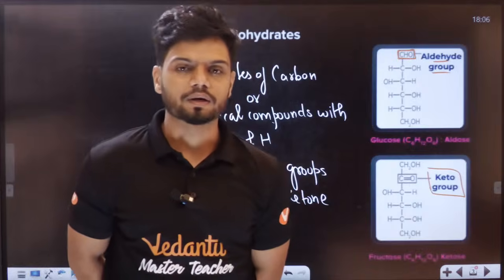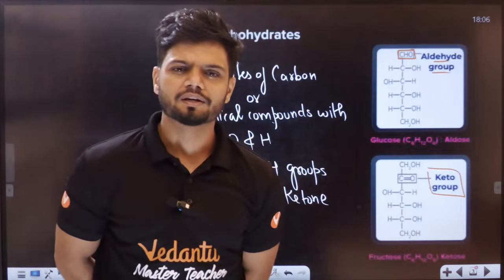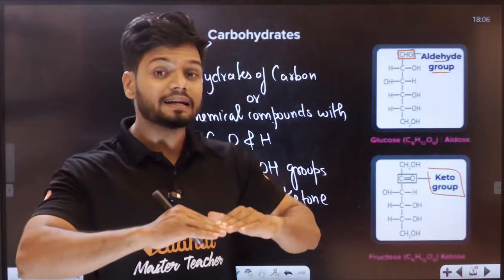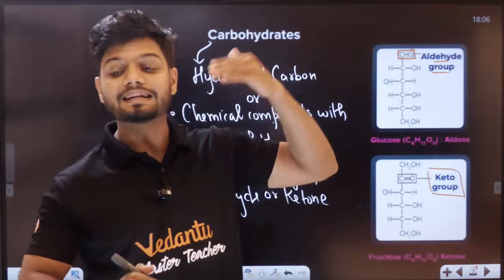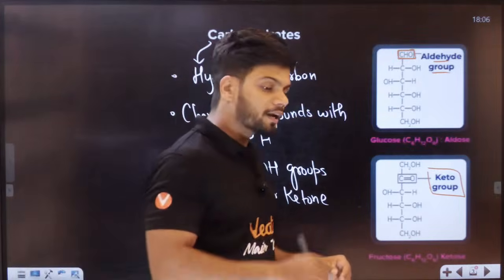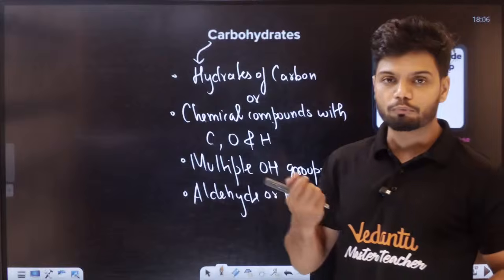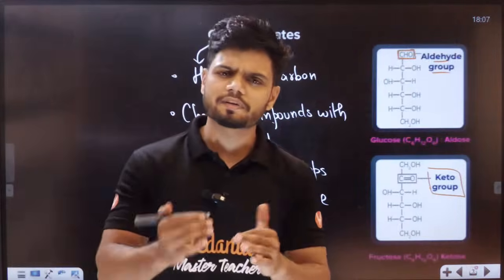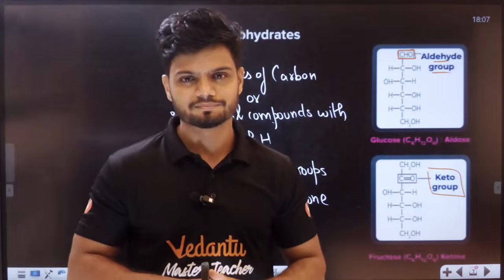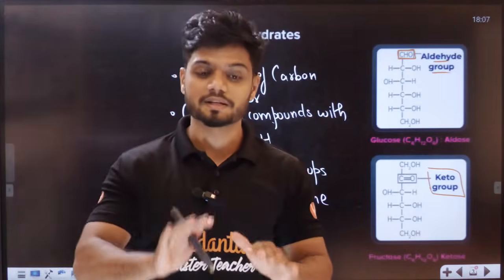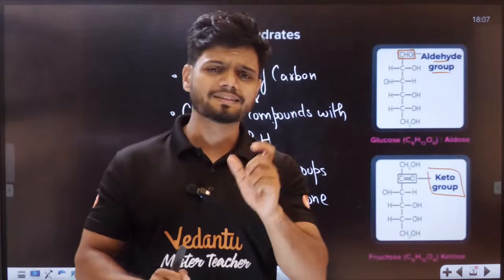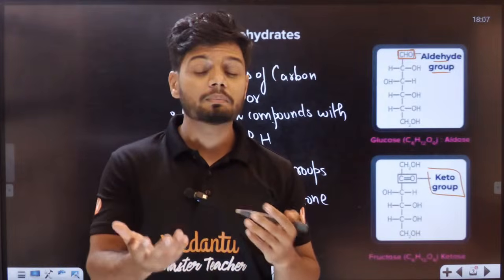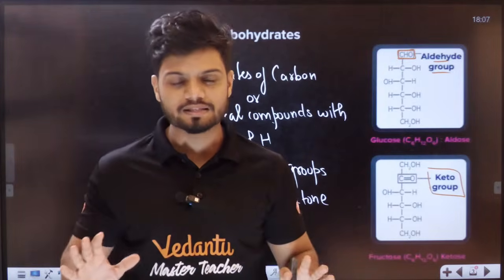Now, can anyone tell me, are these carbohydrates present in the filtrate or in the retentate? Where do you think carbohydrates are present? The actual answer is very tricky, because they are present in both. They are present in the filtrate also, and in the retentate also. Now, how can they be present in both? Very simple answer.